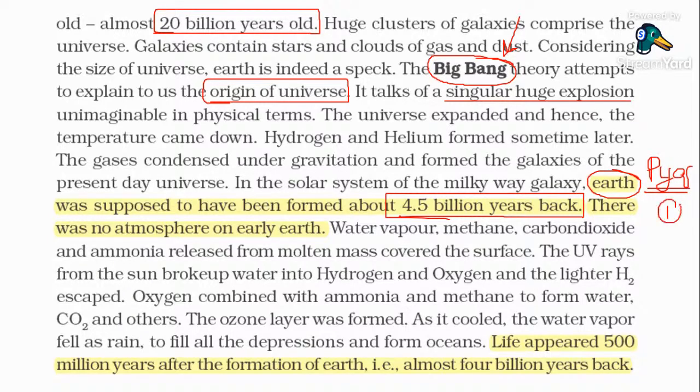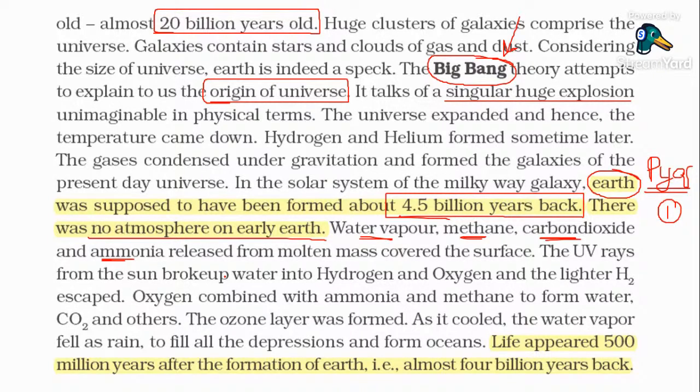Previous year question, MCQ question number 1. The Earth was supposed to have been formed about 4.5 billion years back. There was no atmosphere on the early Earth. Statement based question: water vapor, methane, carbon dioxide, and ammonia. Guys, you have to check this out, don't memorize it. Water vapor, methane, carbon dioxide, and ammonia were some of the things released from the molten mass.